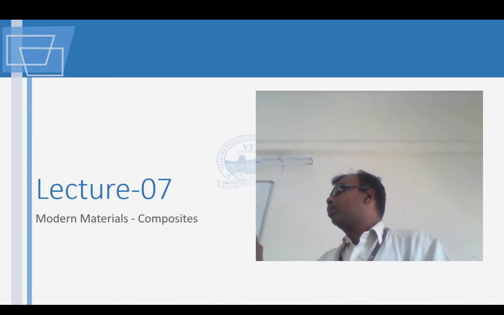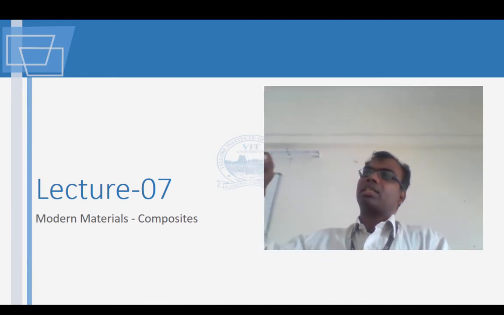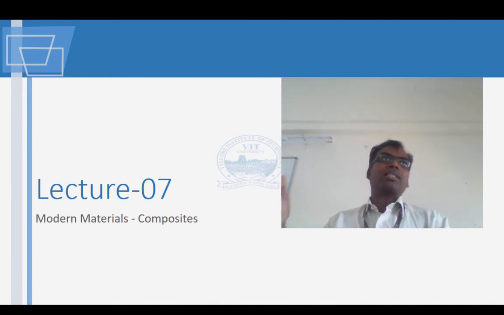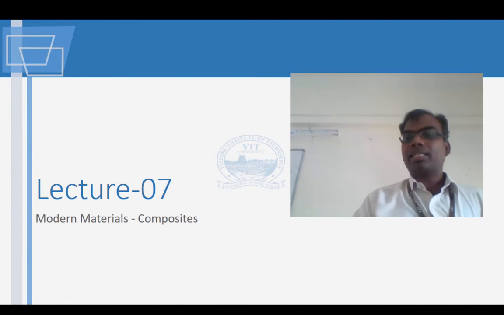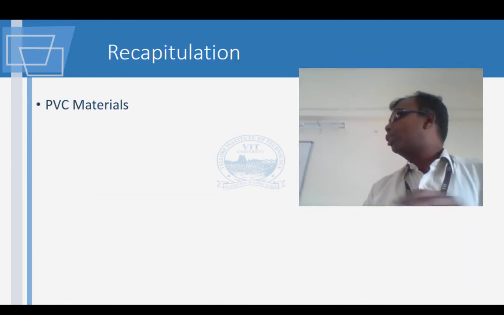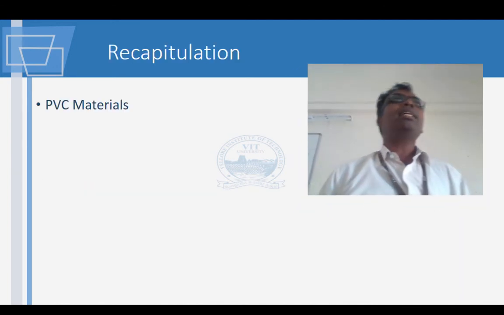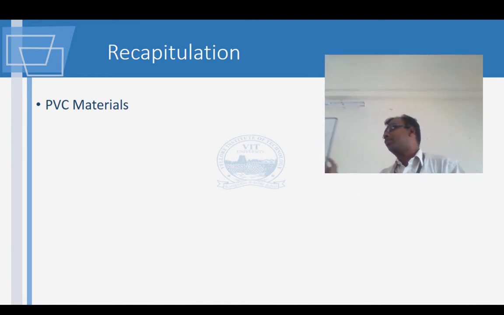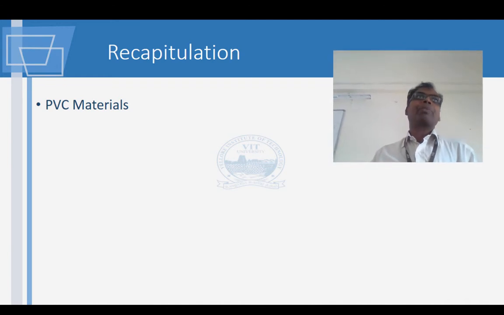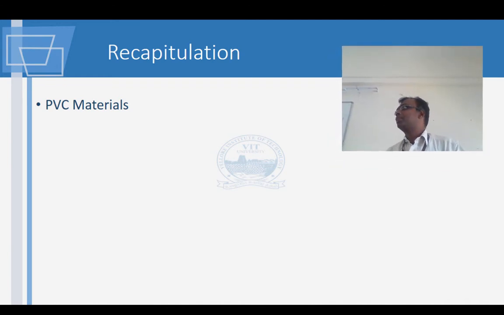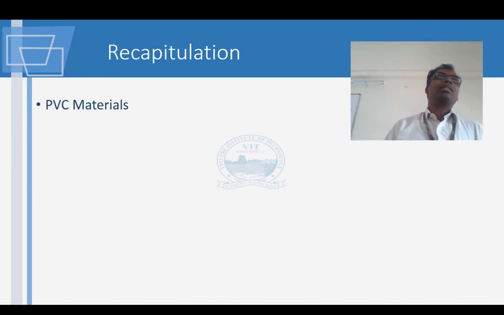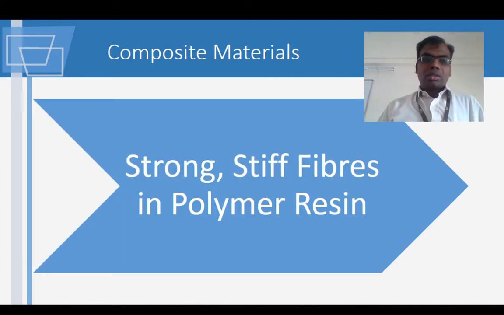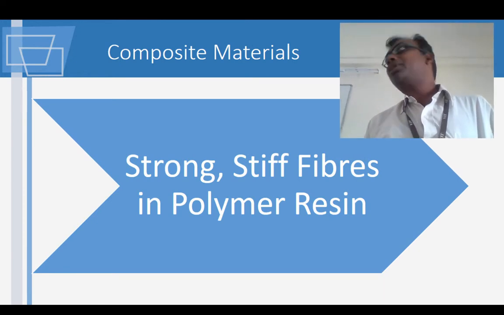Okay, whatever has been used traditionally had its drawbacks. So now we try to bring in materials which do not have those drawbacks. So basically, we were looking at PVC. What is that? It is nothing but a long chain of vinyl chloride, which we put in various forms. We get desired properties and then we go ahead with it. Okay. In this class, we are going to look at some more composite materials.